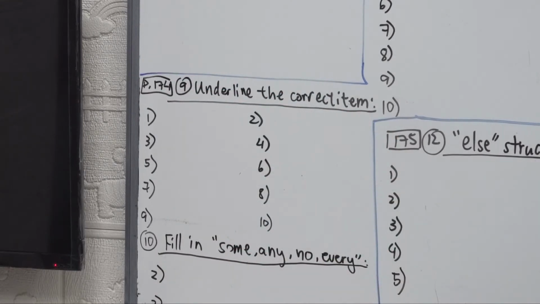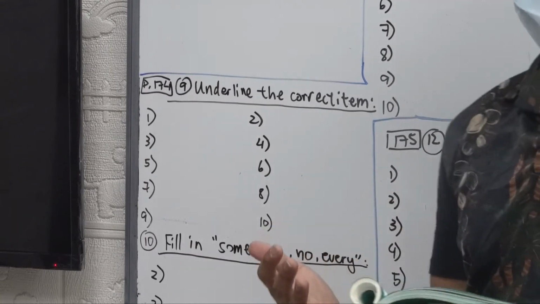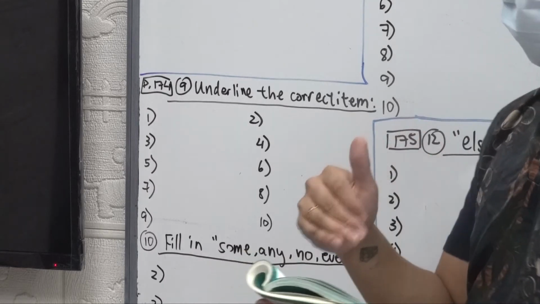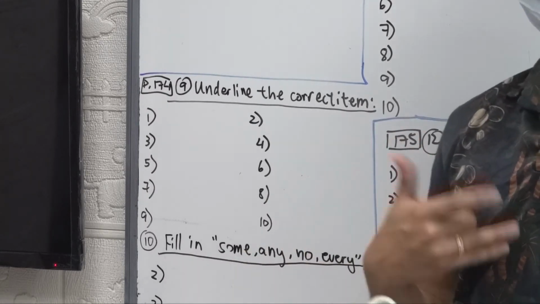Let's go through number 1. Let's analyze the example given to us. He didn't say anything or nothing to the police? Why can't we use nothing? Because we have a negative already, the word didn't, did not. If we say he did not say nothing, that means he said something.